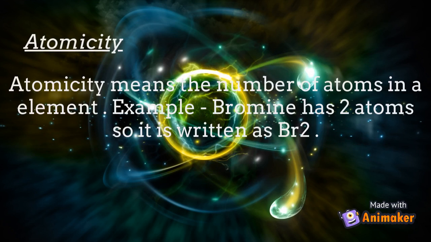Atomicity. Atomicity means the number of atoms in an element. Example: bromine has 2 atoms, so it is written as Br2.